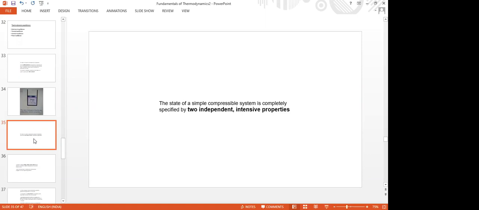And even if some water is removed from that, you will measure the same 60 degrees centigrade. That means the temperature is independent of the mass of the system, which is an intensive property. So temperature is an intensive property. Similarly, we discussed that pressure is an intensive property.